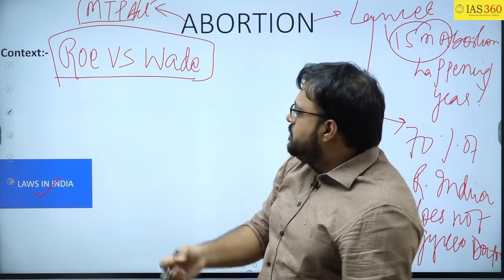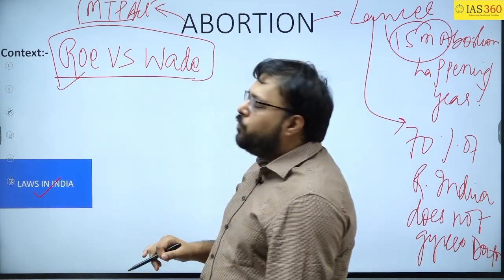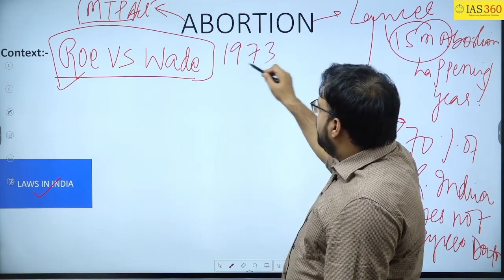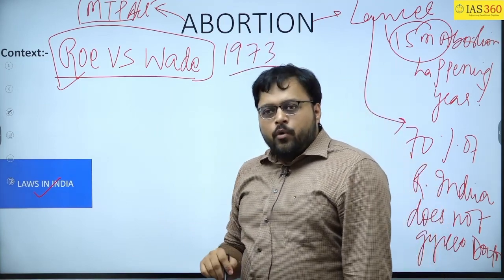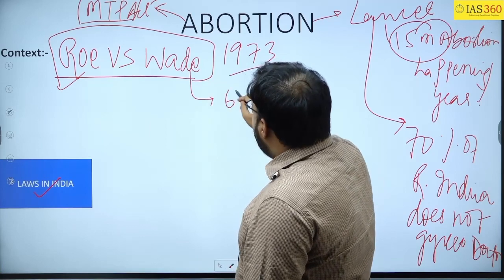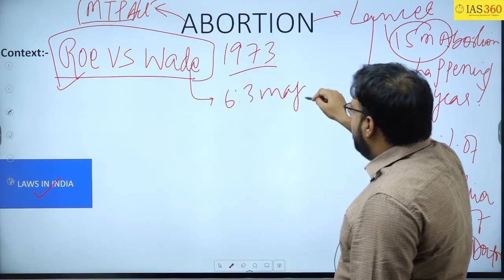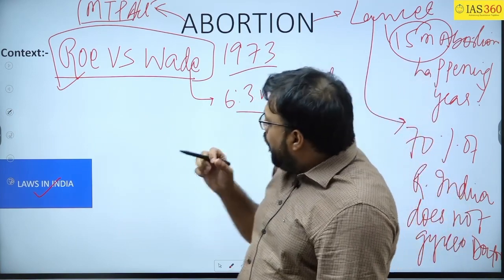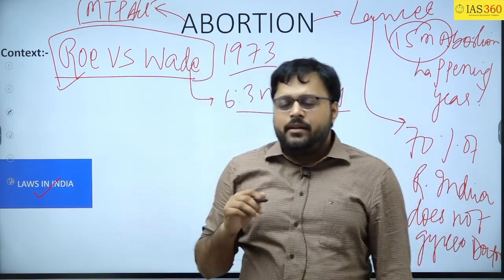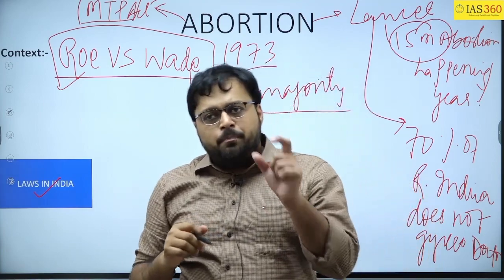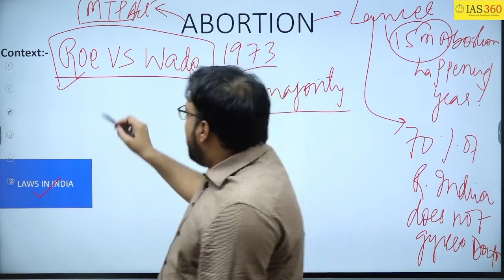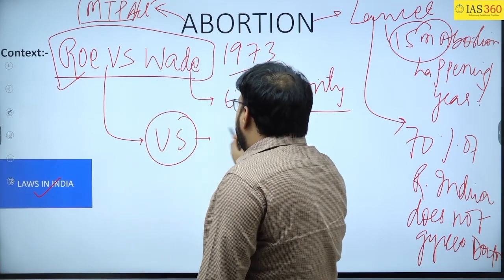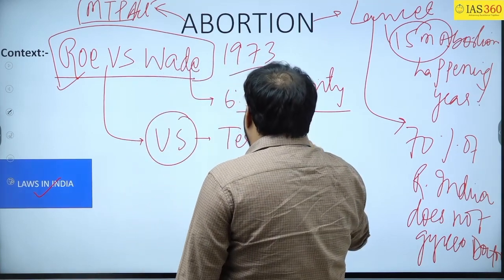But before that, I just want to talk about the Roe versus Wade judgment of 1973, which has recently been struck down by a 6-3 majority by the US Supreme Court. In this judgment it was decided that women in the US will have the right to terminate the pregnancy.